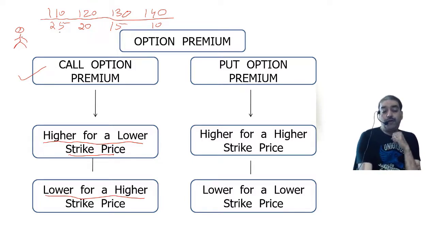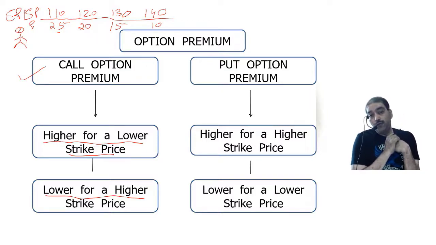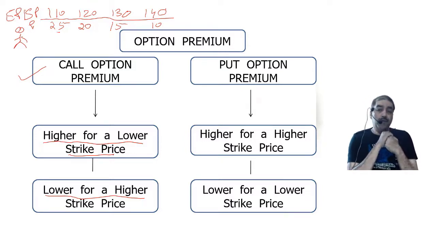Higher for a lower strike price. The premium is high for a low strike price. This is the strike price, or you can call it the exercise price. This is the premium. Premium is higher for a lower strike price and premium is lower for a higher strike price. Why so? You have to learn this. I don't have to learn this. Because it is obvious, from 100, first it will cross 110 or first it will touch 140.